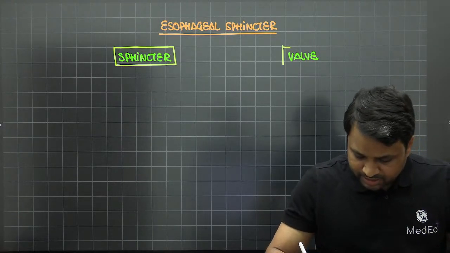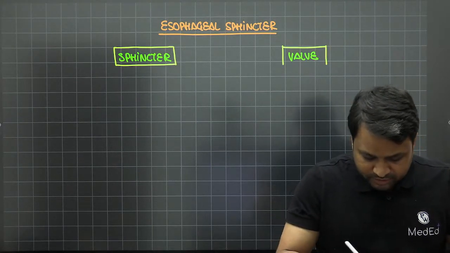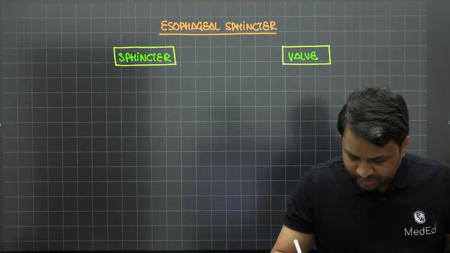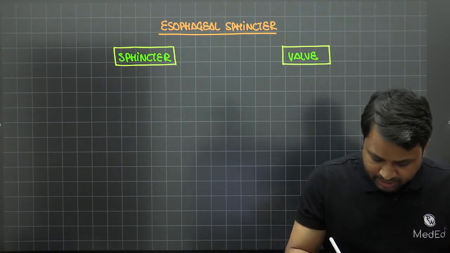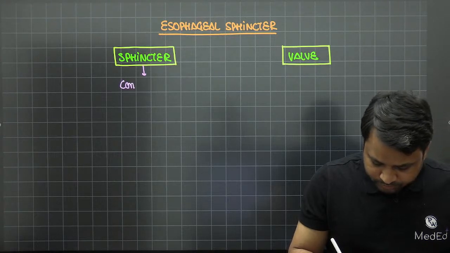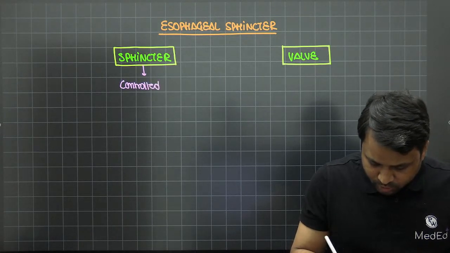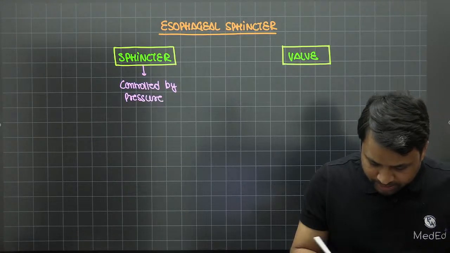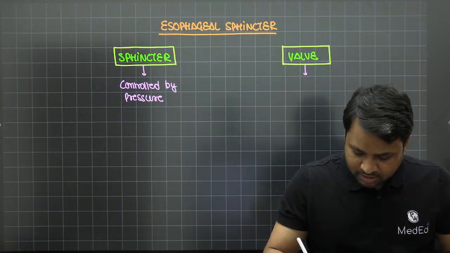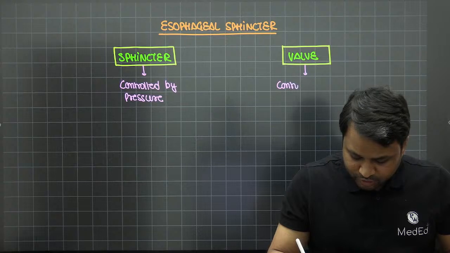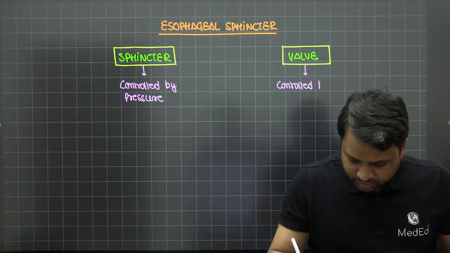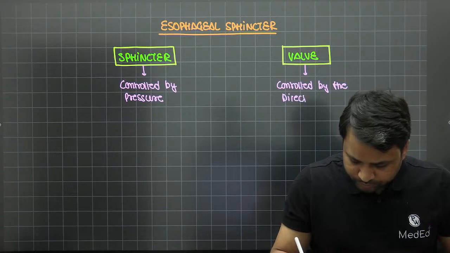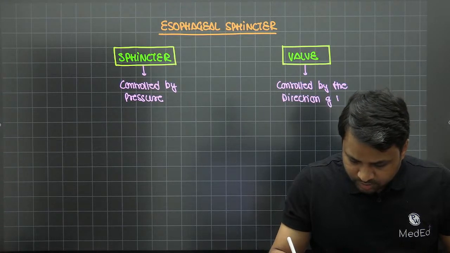What is the difference between the sphincter and the valve? Now you need to understand, sphincters are governed by pressure. We say the sphincters are predominantly controlled by pressure. Valves are controlled by the direction of flow. So what do you mean by this?